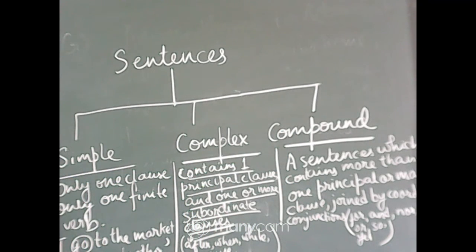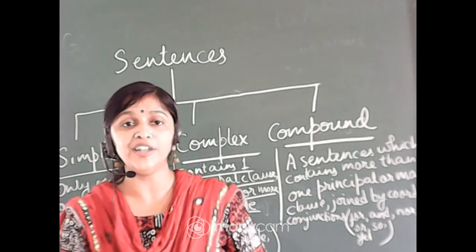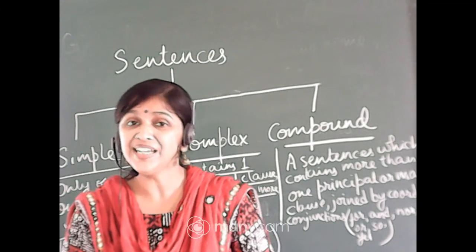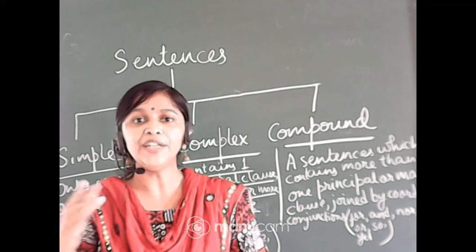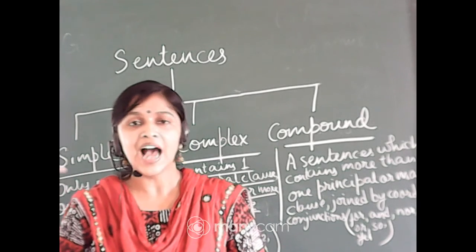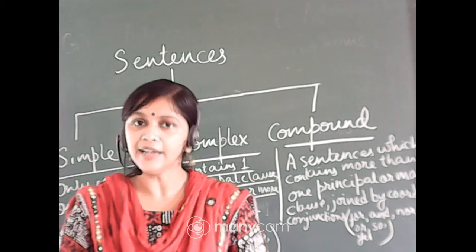Coordinating conjunctions are those conjunctions which join together the main clauses in a compound sentence, and they make each of the sentences which are joined complete sentences of their own. Suppose if I say, I went to the market and I bought fish.